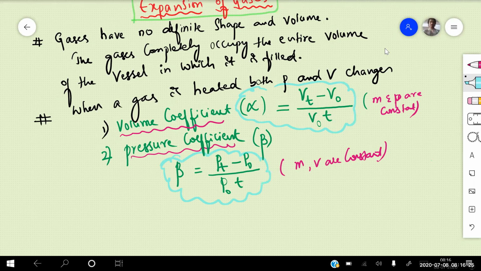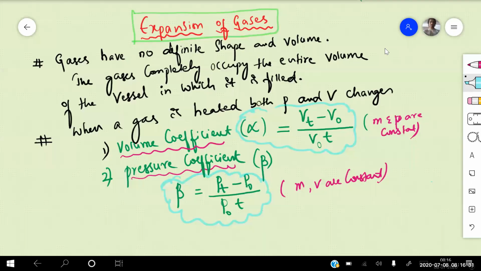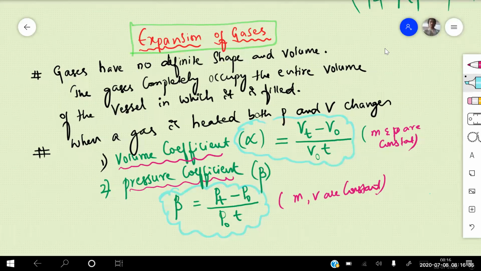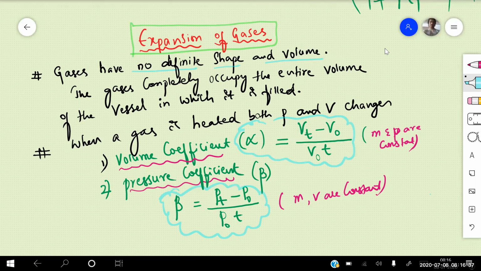Is the point clear? So gas has no definite shape as well as volume, so that is the reason the gas completely occupies the entire volume of the vessel in which it is filled. So when a gas is heated, both pressure and volume will be changing simultaneously. So we are defining two coefficients in this one.